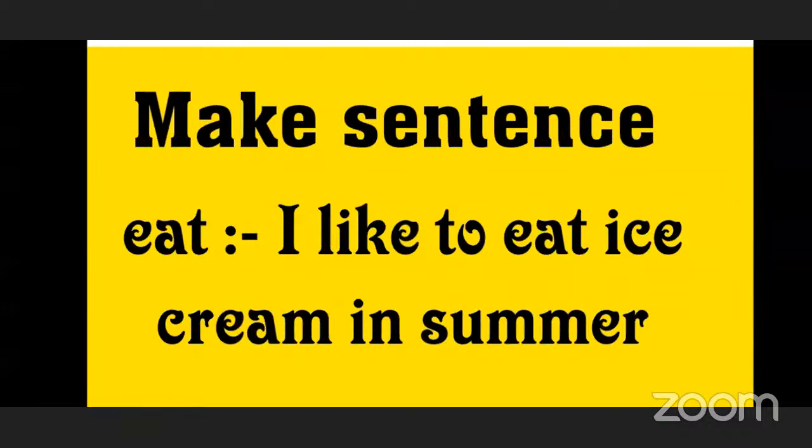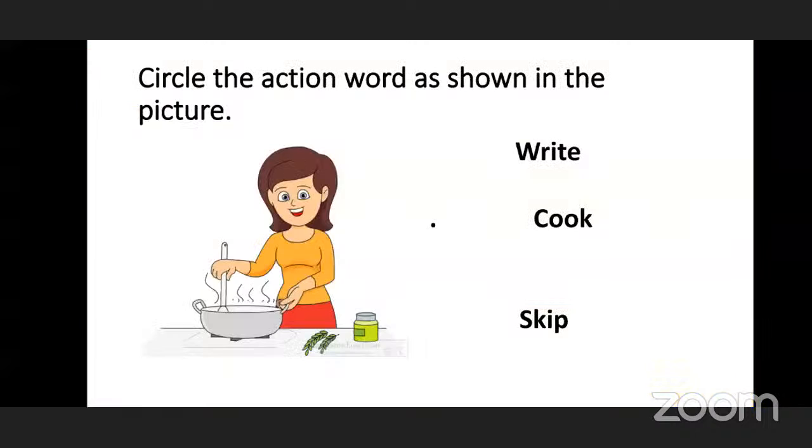Now children, we will see some other activity. Here you can see a picture and words are given at the right side, and what you need to do is circle the action words as shown in the picture. You can see the picture and identify what action is being done. In the picture, what can you see, children? What is the woman doing here? She is making food. And to make food, what do we say? To cook food.